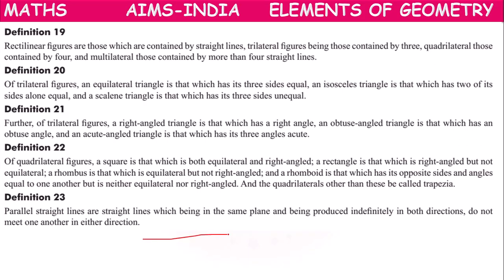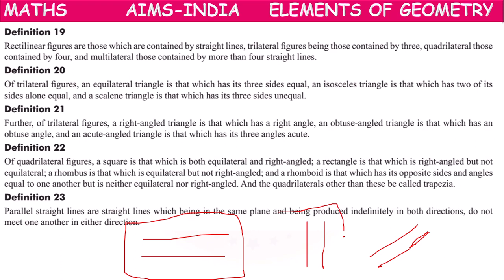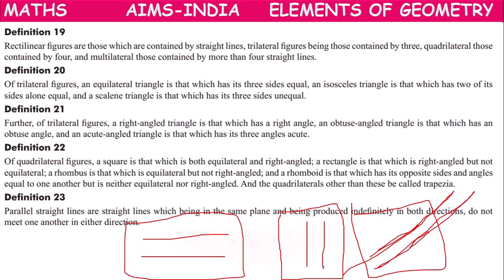So maybe horizontal lines, maybe vertical lines, maybe oblique lines, which are lying in the same plane, after extension either that side or this side, if they never meet, he called them parallel straight lines. They may be horizontal, vertical, or oblique.